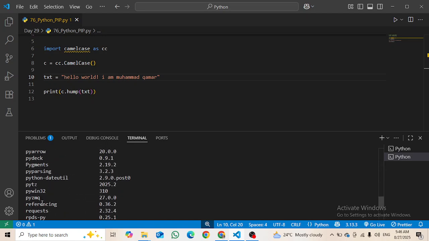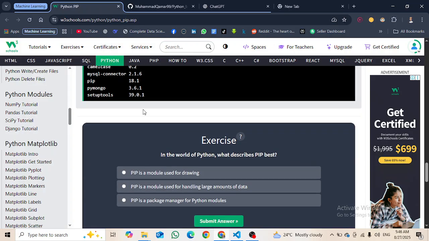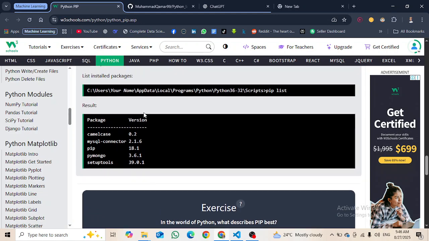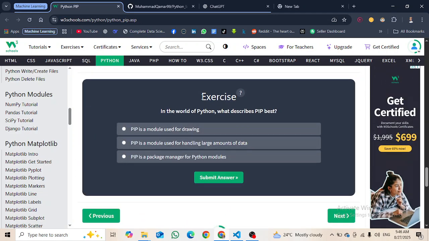Yeah, because I didn't upload anything here. Okay, even pip is installed, I see the pip package here. So yeah, that was about the pip tutorial. Let's do the exercise for today.